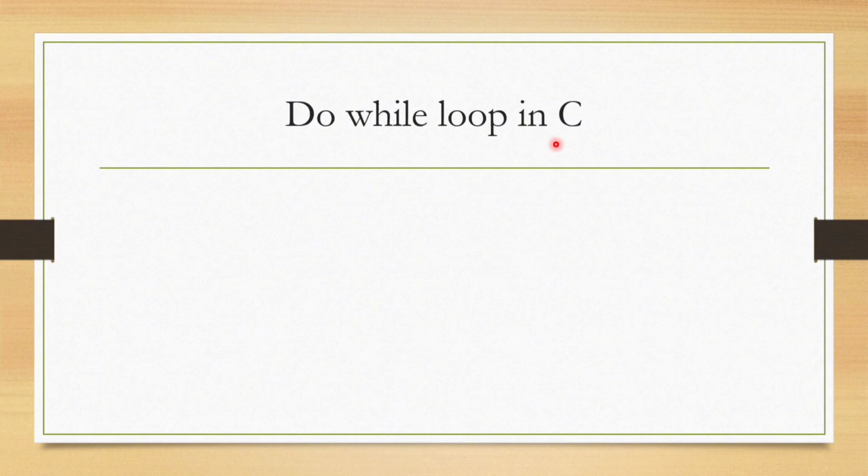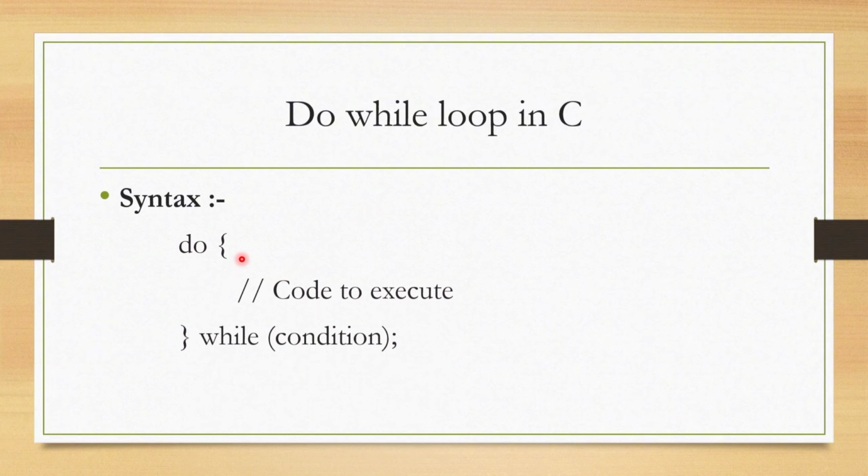Do while loop in C. It is used to execute the loop body at least once, even if the condition is false. Now let us understand its syntax. do, code to be executed, and while (condition); Now let us understand this with one example.